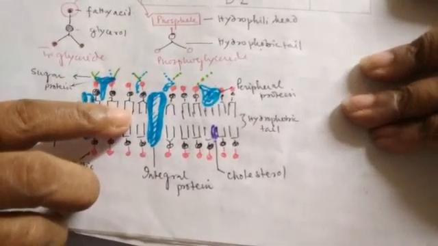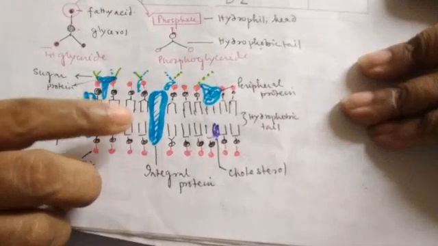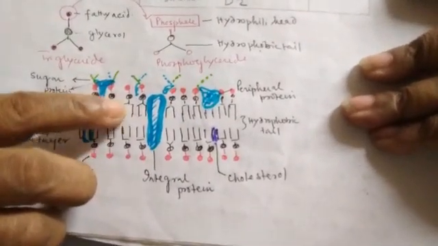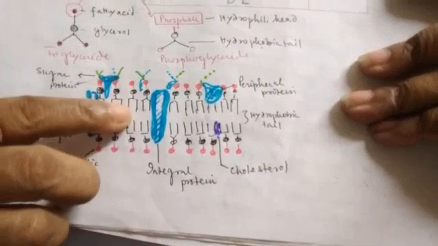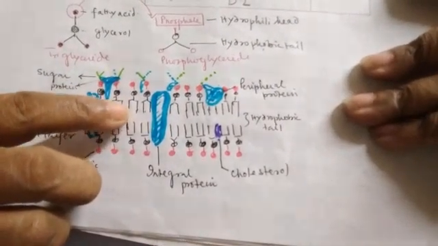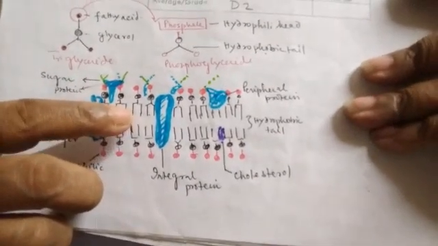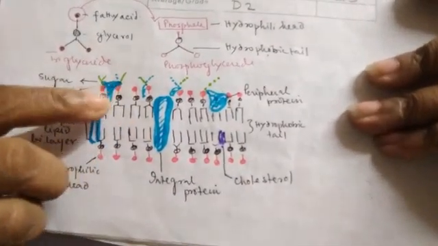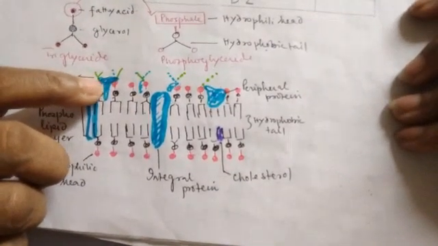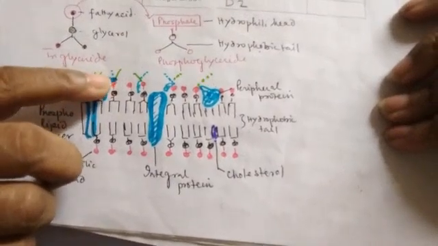It is so tightly bound that you cannot separate this protein until you disrupt the membrane, this phospholipid bilayer. Until you disrupt the bilayer, you cannot take out that protein. So those are called intrinsic or integral proteins, an integral part of the membrane. And these are called peripheral or extrinsic proteins, which are loosely attached with the polar heads, and so they are present on the surface.